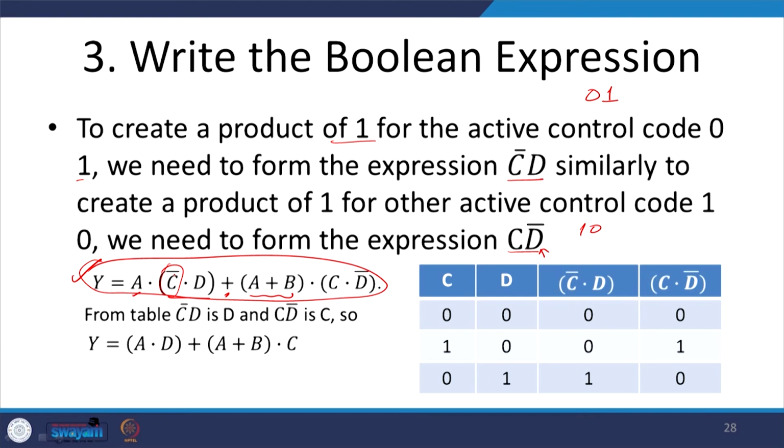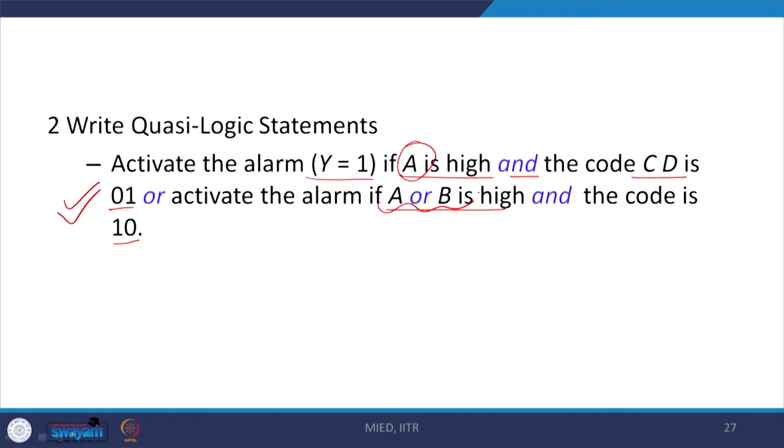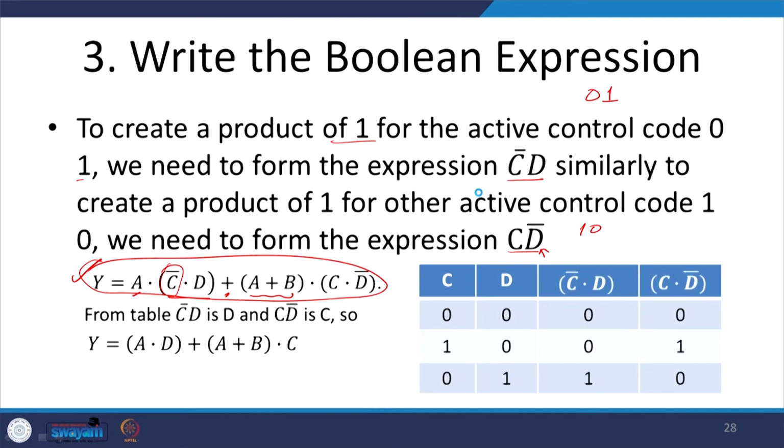And here our code was 0 1, that is why I inverted it over here to create 1 1, okay, and then I put the AND operation with A. And here we want A plus B, that is in either case, either A or B is high. So, I want the OR here. So, A plus B here, and then I want an AND operation with C and D invert, okay, over here.